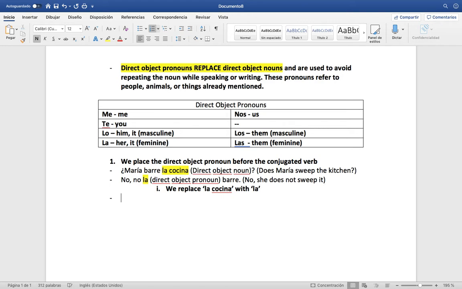Let's look at another example. Let's say I'm asking, ¿cuidas a tu hermanito? Meaning, do you take care of your little brother?